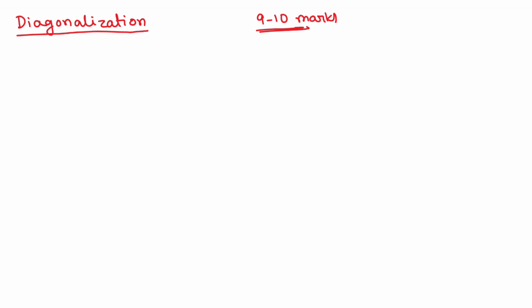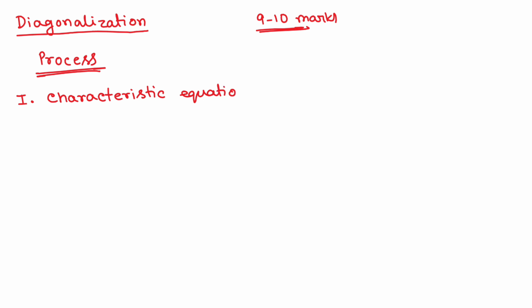Okay, so first of all, let me discuss what the process of diagonalization is. Step 1 is you have to find the characteristic equation of the matrix.